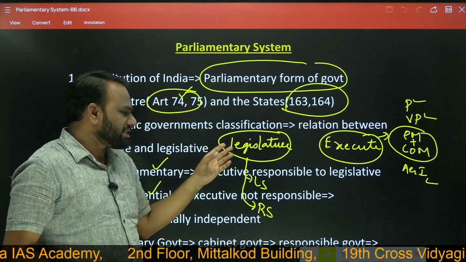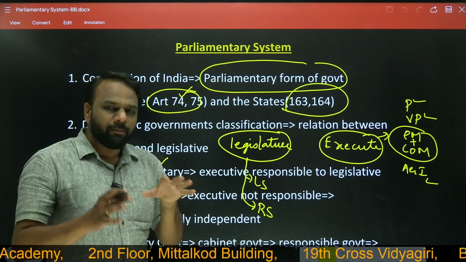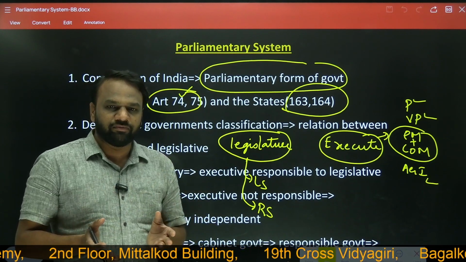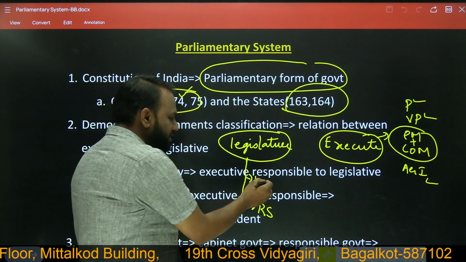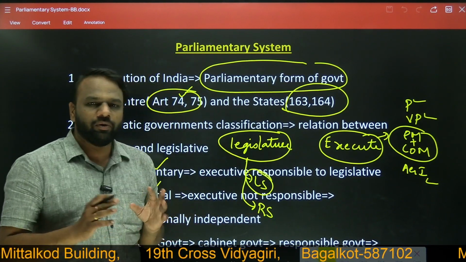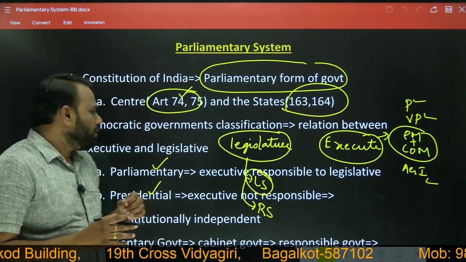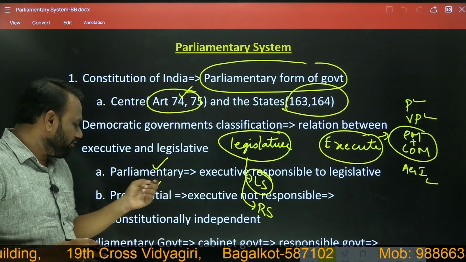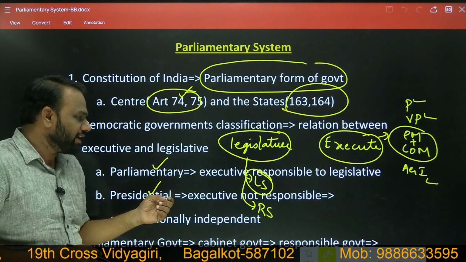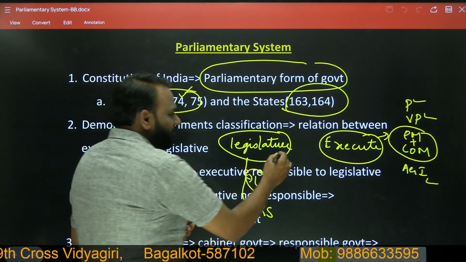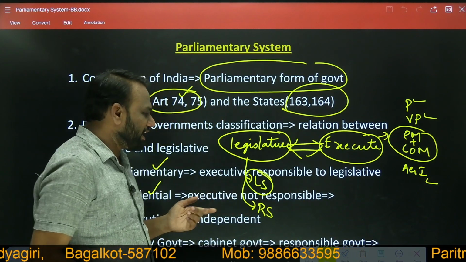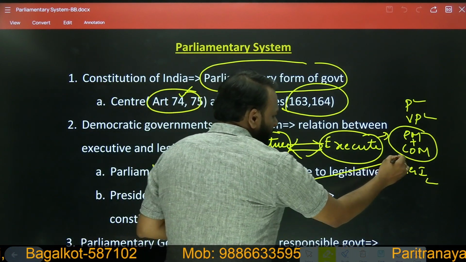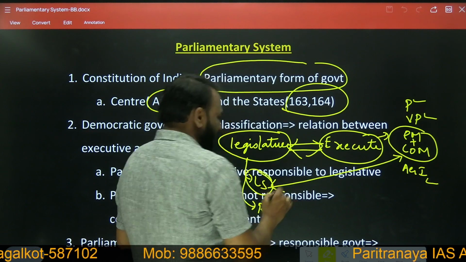Legislature consists of Lok Sabha and Rajya Sabha, but to make our discussions easier, whenever I say legislature, you should imagine only Lok Sabha. Whether the government is parliamentary or presidential depends upon the relationship between Lok Sabha and Council of Ministers headed by Prime Minister.